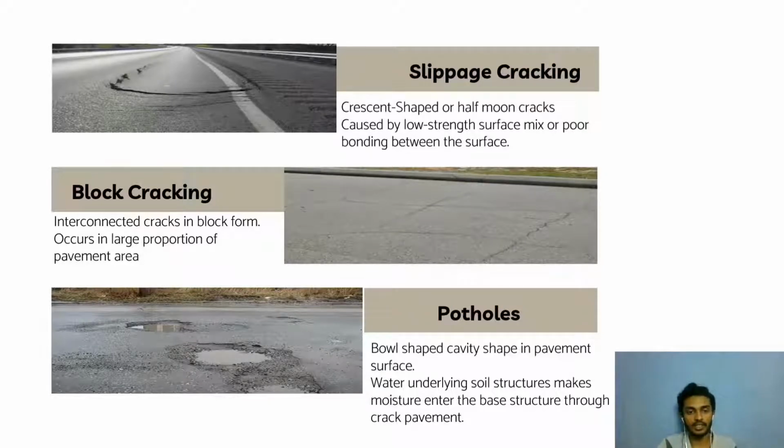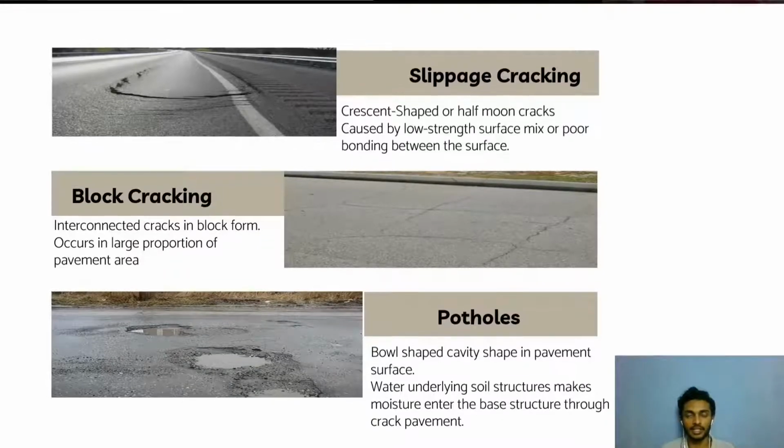The last distress is potholes. A pothole is a bowl-shaped cavity in the pavement surface. This happens because of the loss of wearing course and surface course. It may happen as a result of water underlying the soil structure, and traffic passing affects the moisture content and makes the base course crack.